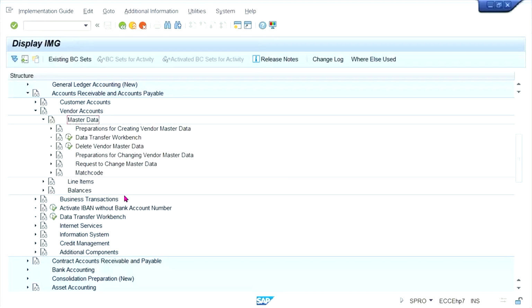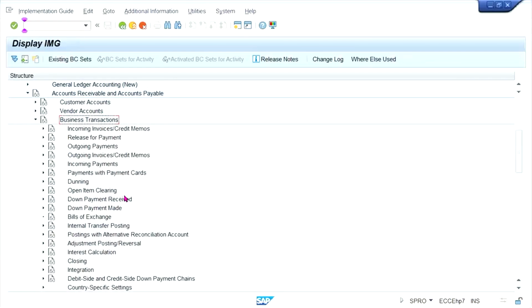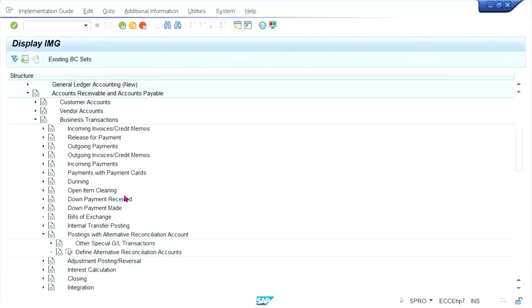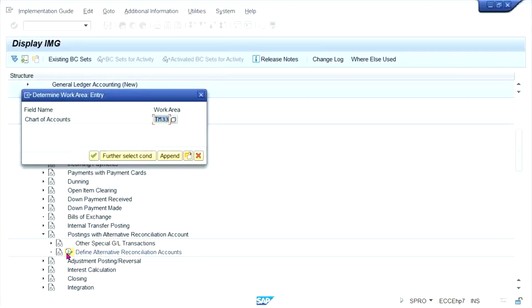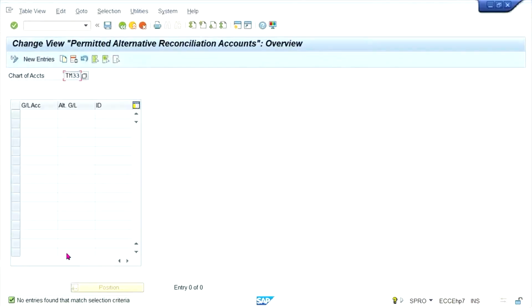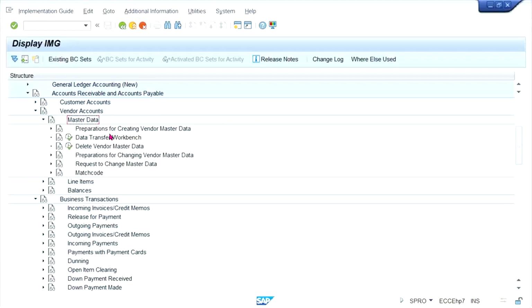Under business transactions, did we get that option? Posting with alternative reconciliation. Here. Define alternative reconciliation account. If I click here, I think it is saying the same thing.